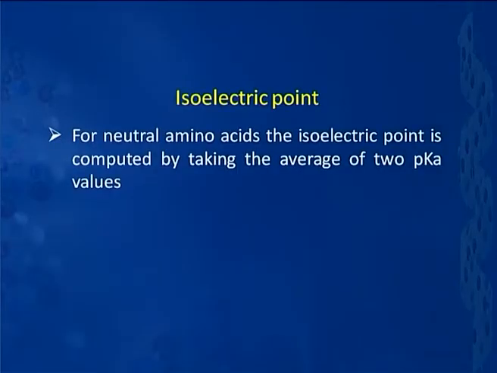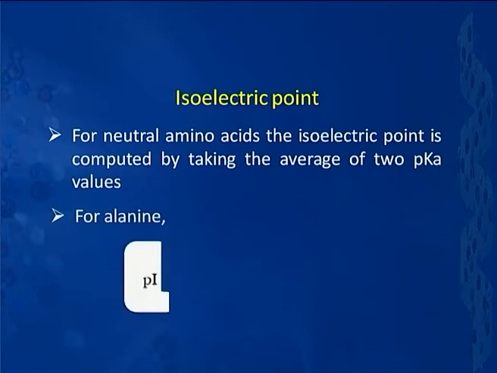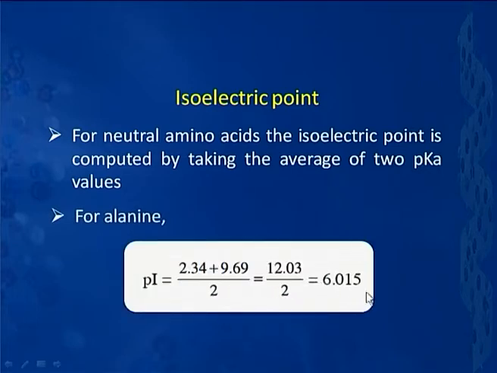The isoelectric point for amino acids like alanine can be computed by taking the average of two pK values. You remember the two inflection points, and for alanine this will come down to a value of about 6.015. Typically it is 6.01 or even 6 is fine, because that is a pH at which alanine primarily will be existing in the zwitterionic form.